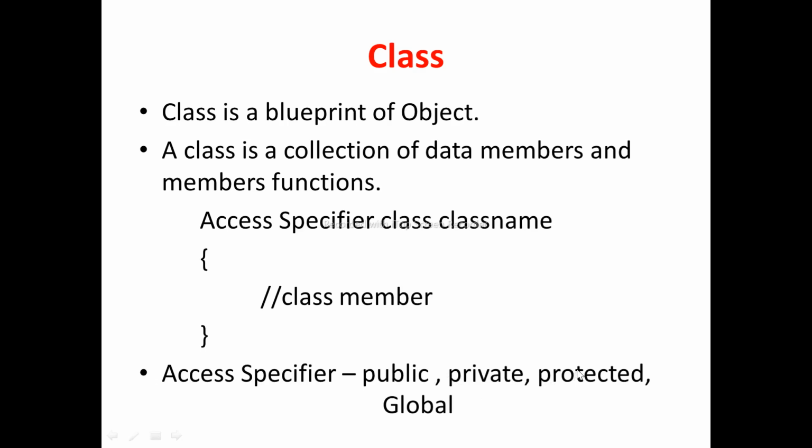Protected members can be accessible within the class and its child classes. And the last one is global. Global members can be accessible within the class, also within the organization, and also outside of the organization.